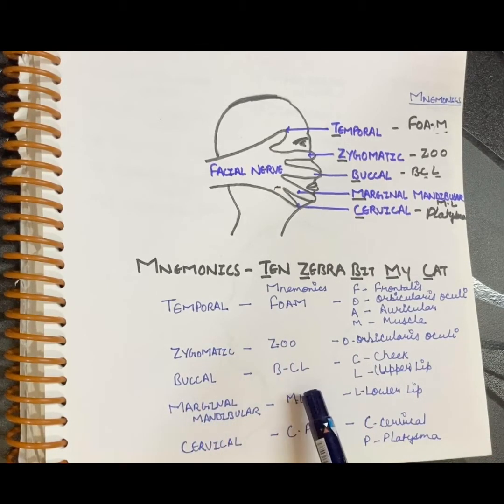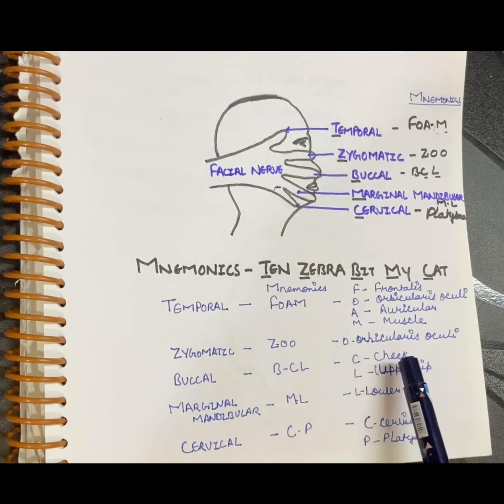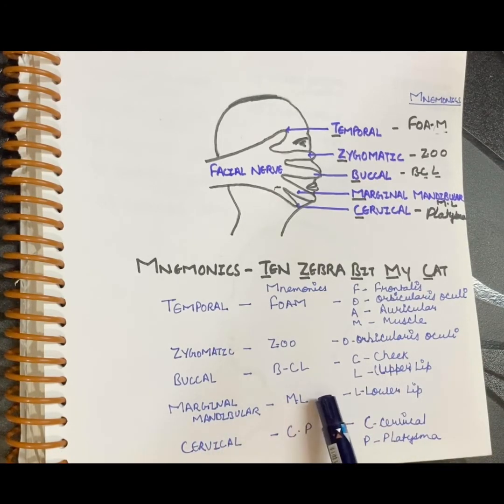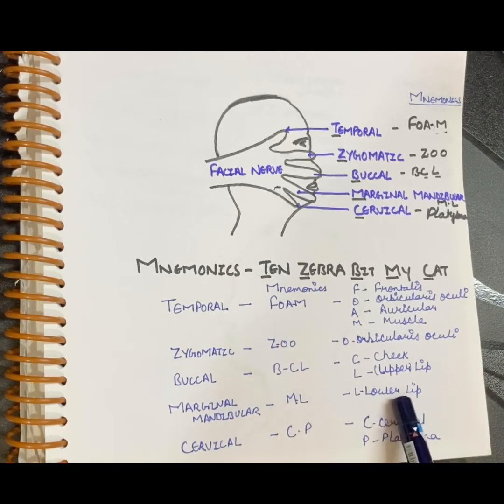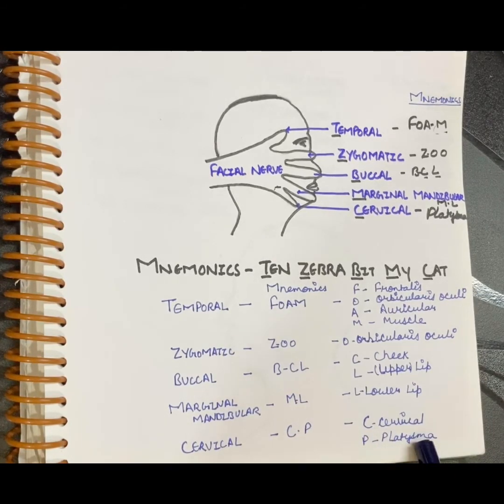Buccal branch you can remember as BCU, that is cheek and upper lip. Marginal mandibular you can remember as ML, that is M stands for marginal mandibular and L stands for lower lip. Cervical is remembered as CP, that is C stands for cervical and P stands for platysma.